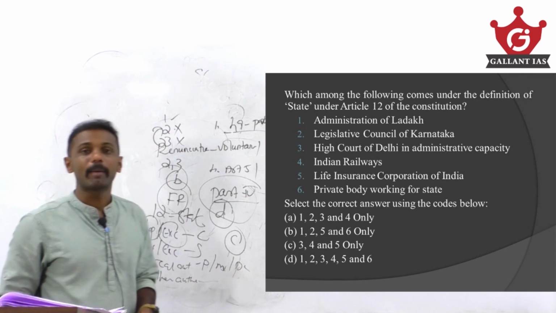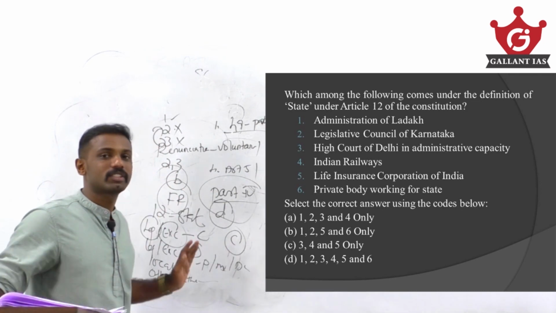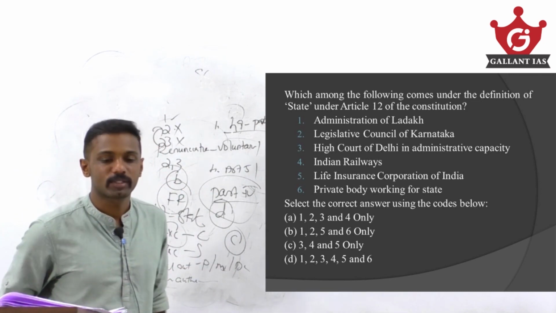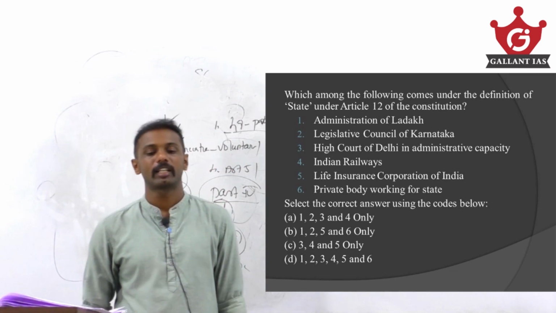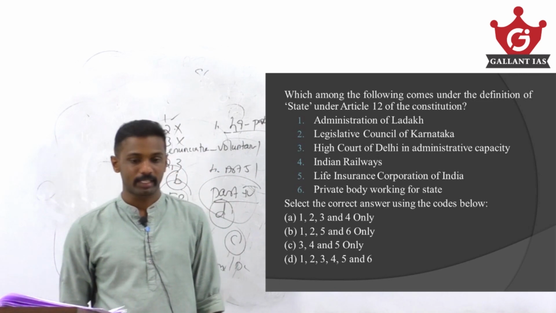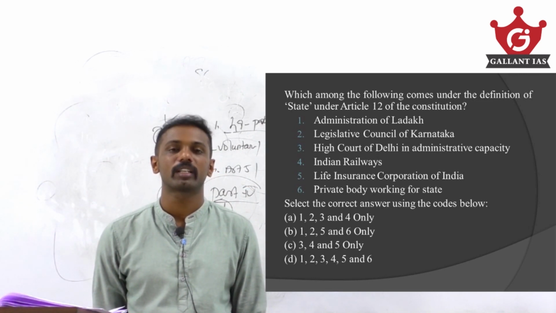Okay, and among these, which of the following options comes under the definition of state is asked here. Administration of Ladakh, Legislative Council of Karnataka, High Court of Delhi in administrative capacity, Indian Railways, Life Insurance Corporation of India, private body working for a state.